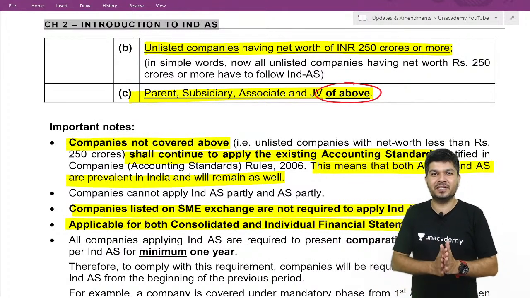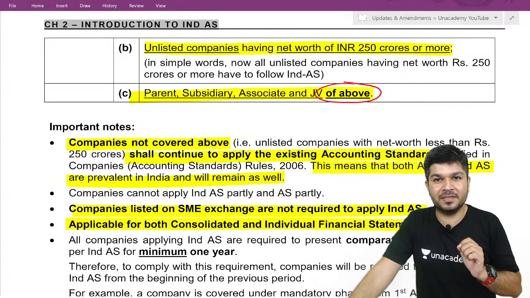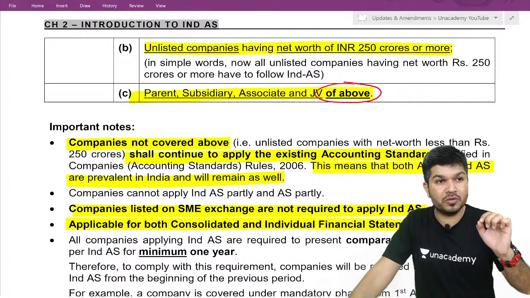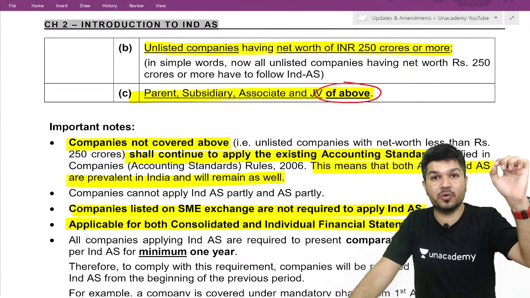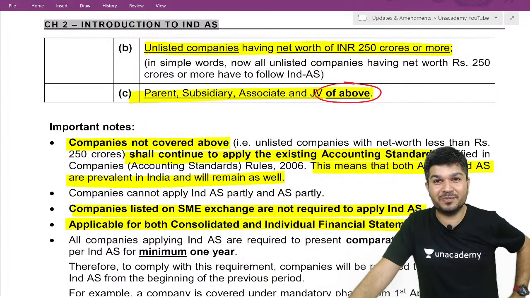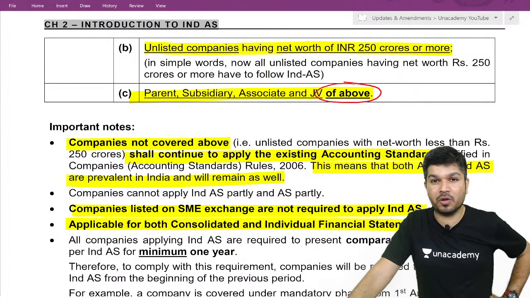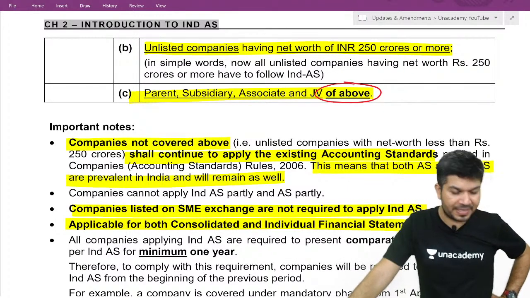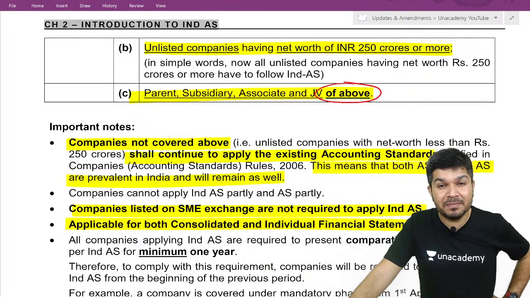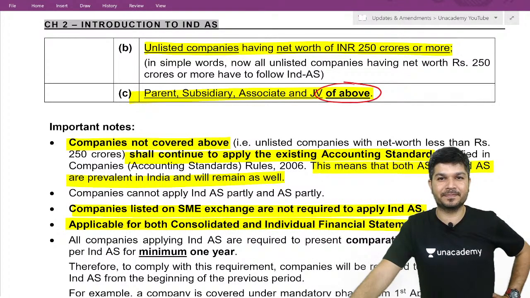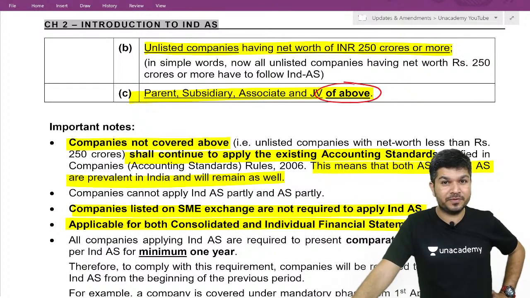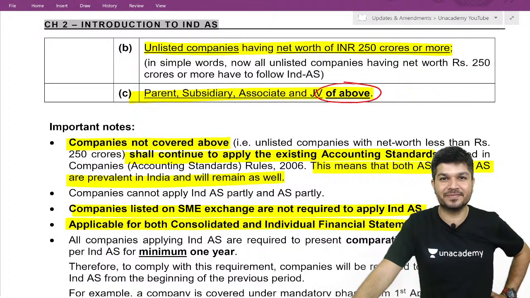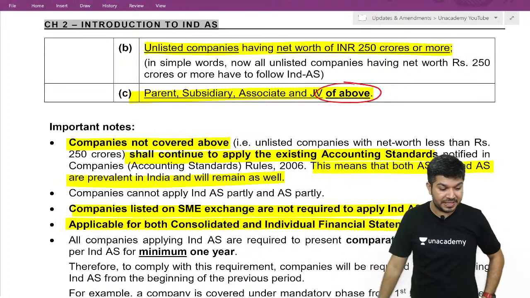Now, I have one question. Imagine, if you are an unlisted company with net worth 250 crores or more, Ind AS is applicable. Now, my net worth was 250 crore or more, Ind AS applicable, but now my net worth has gone down. Would Ind AS still be applicable to me?